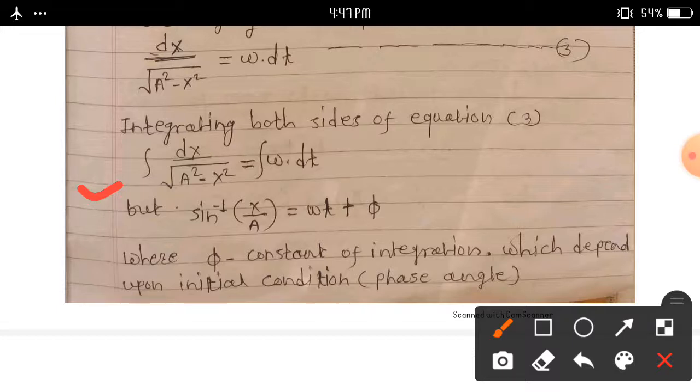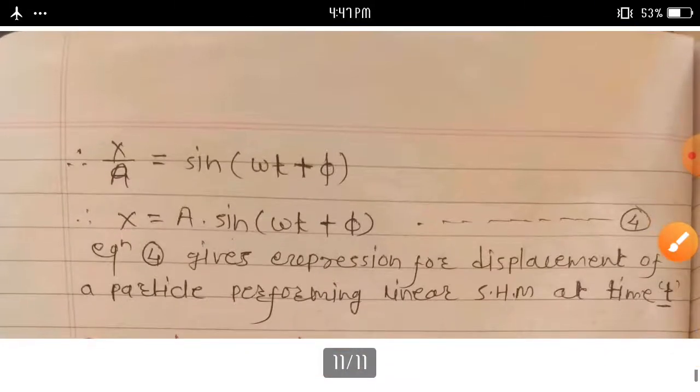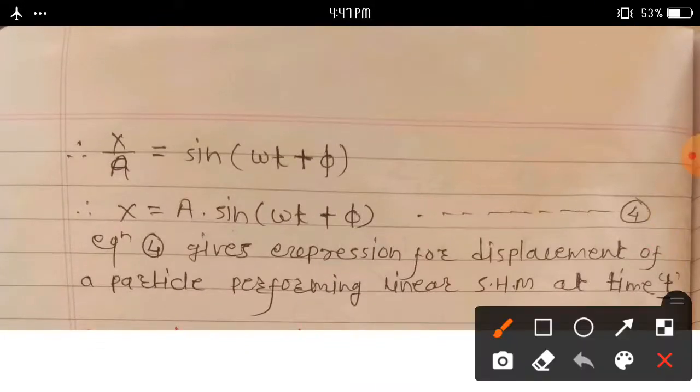But we know that sine inverse x upon a is equal to omega t plus phi, where phi is the constant of integration which depends upon the initial condition, or the phase angle. Therefore x upon a is equal to sine omega t plus phi.